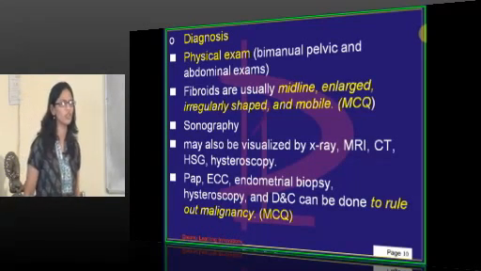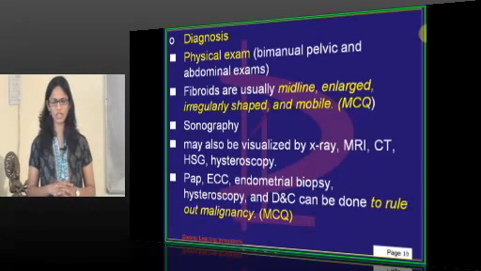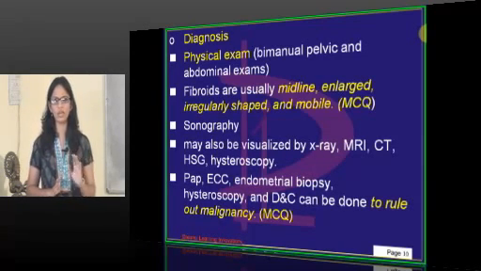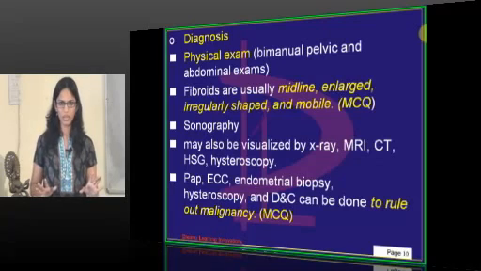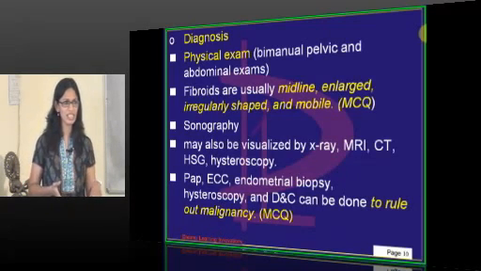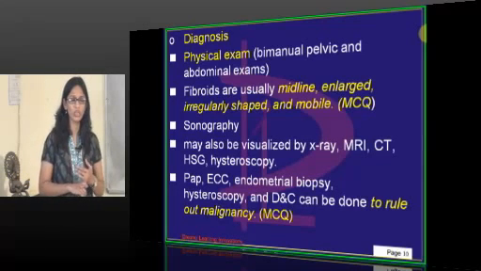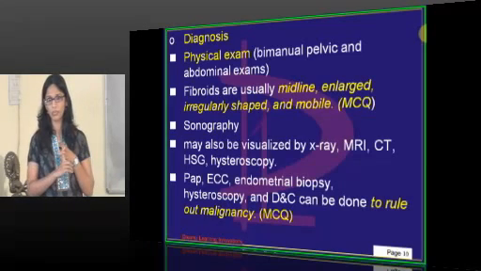Say a patient comes to me at the age of 42 years with a complaint of menorrhagia. I do her per vaginal exam, bimanual examination, and I find a 12-week size uterus. It is not necessary that I will always get a fibroid in that case. A 12-week size uterus with menorrhagia can have two types of diagnosis.